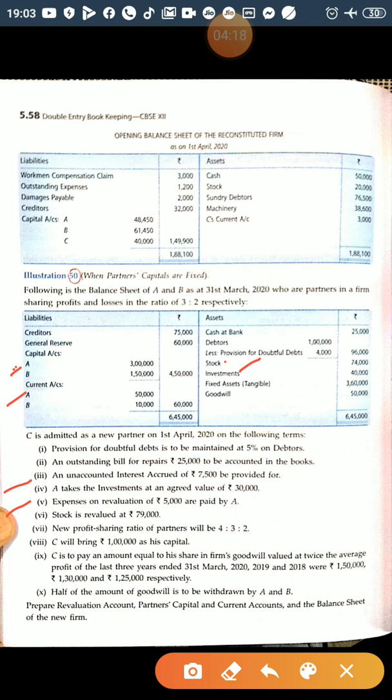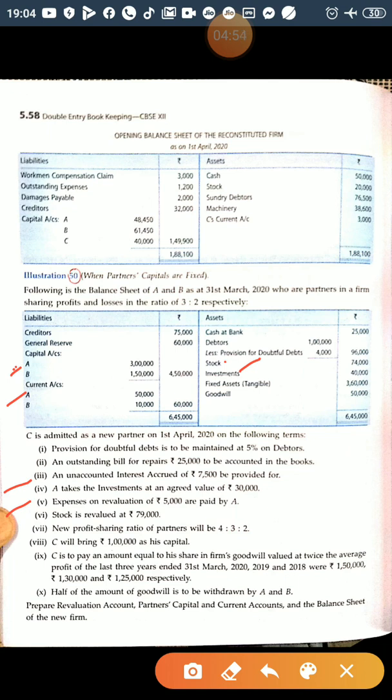Next, they have given the new profit sharing ratio of the partners, 4:3:2. Old is 3:2, so we have to calculate the sacrificing ratio. C will bring 1 lakh as his capital. C is to pay an amount equal to his share in the firm's goodwill, valued at twice the average profit of the last 3 years. Profits for the years ended 31st March 2020, 2019 and 2018 were 1,50,000, 1,30,000 and 1,25,000 respectively.